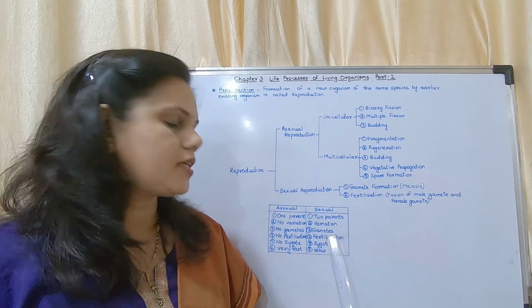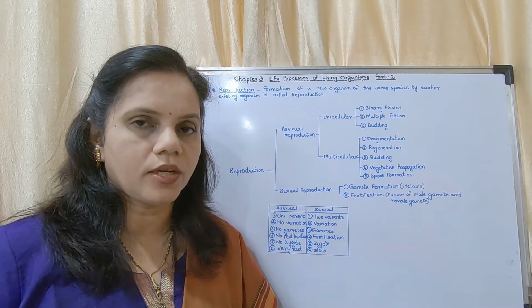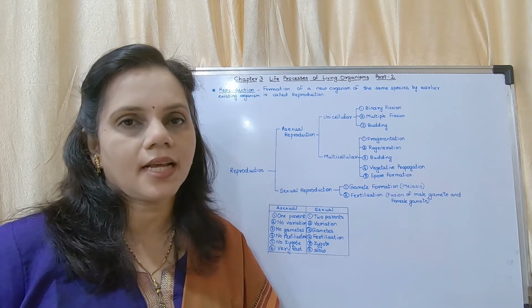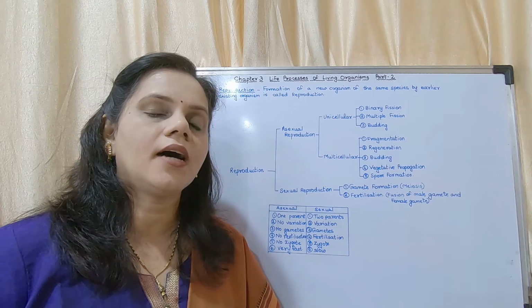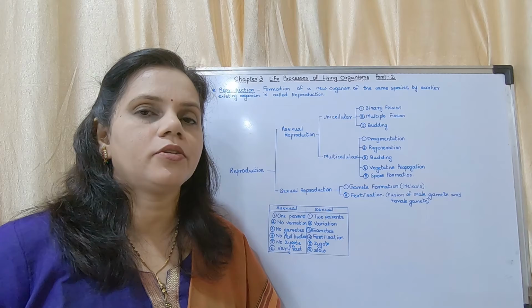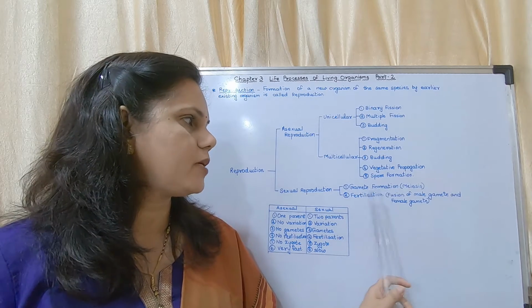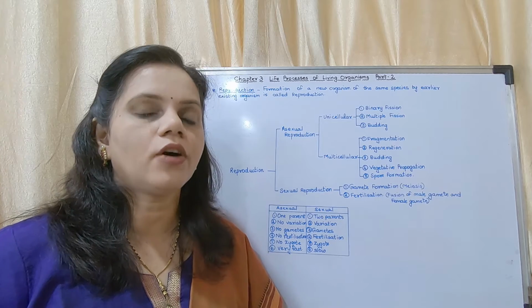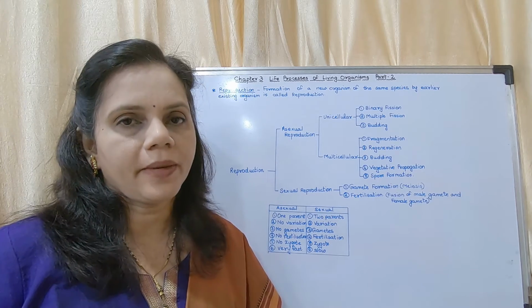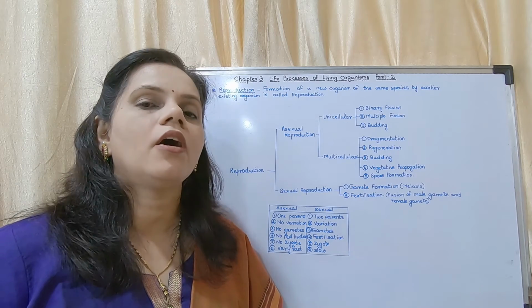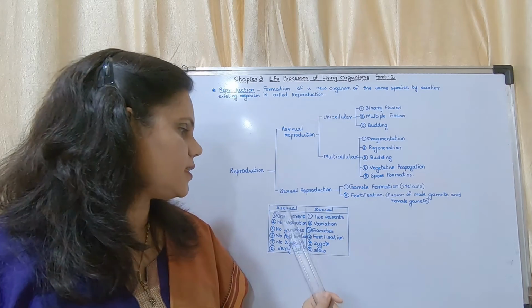In sexual reproduction, there are gametes formed. Do you remember we had discussed gametes in the last chapter? Gametes are small cells which are formed by the process of meiosis, in the reproductive cells of either male or female. In case of sexual reproduction, a male gamete or a female gamete is formed,